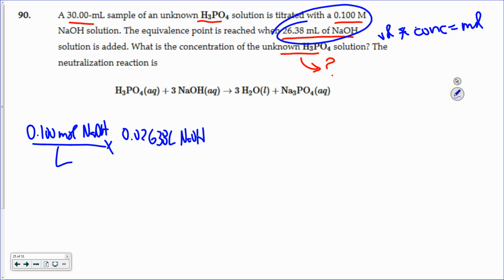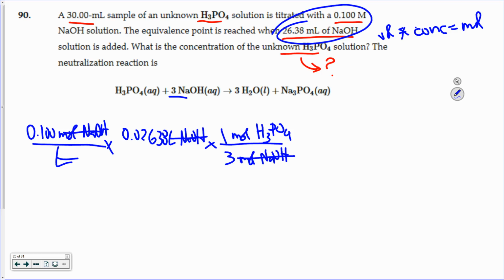I've got that volume of that NaOH solution. That's going to allow liters to cancel out. That gives me moles of NaOH. From the stoichiometry in the reaction, 3 moles of NaOH react with 1 mole of H3PO4, phosphoric acid. That cancels out moles of NaOH.